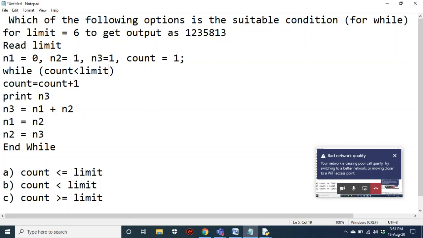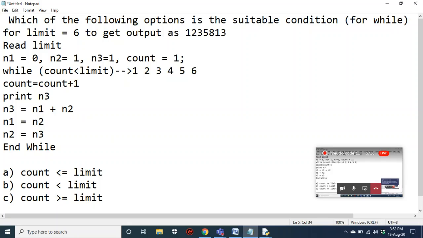Limit. What if you take count less than limit? How many times is the loop iterating? Let us find how many times the loop will iterate. Initially it will start from 1. 1 will be incremented by 2, right? So first it is iterating with 1, and second time 2, and third 4, 5, 6, right? When your count becomes 6, 6 is not less than 6. So now you can count how many times the loop is iterating. Only 1, 2, 3, 4, 5.